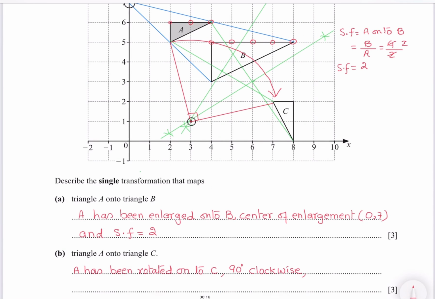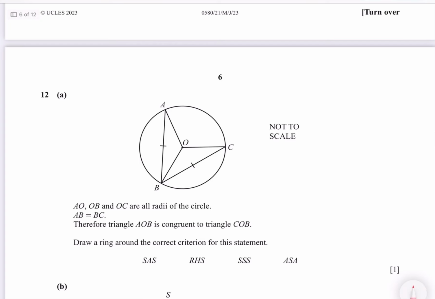Question number 12. Draw a ring around the correct criterion for this statement. So if you see triangle OAB and triangle OBC, they are congruent because in triangle OAB, OA is the radius, and in triangle OBC, OC is the radius, so the corresponding sides are of the same length.